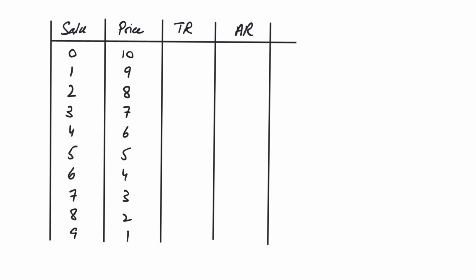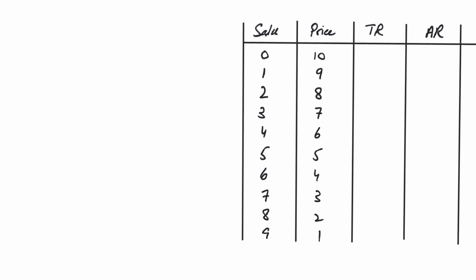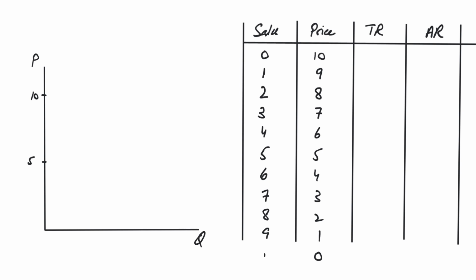Okay. So let's do one thing. Let's construct a demand curve for it and see how this demand curve is going to look based on this price and quantity. That's what we're going to do. Let's construct when the price is 10 versus when the price is 5 versus when the price is 0. What will be the quantities you're going to sell?